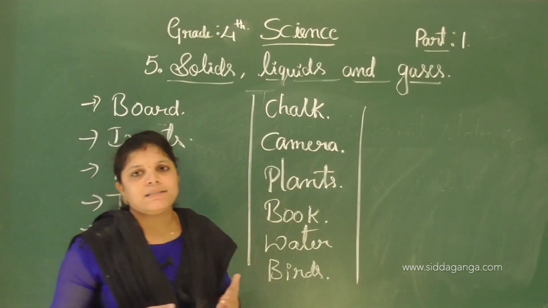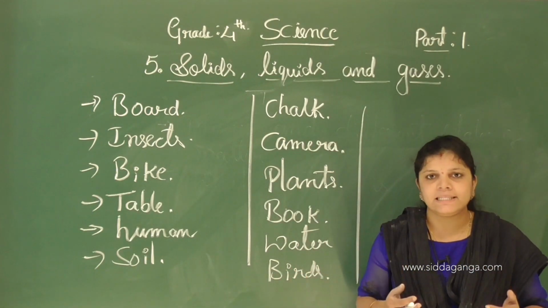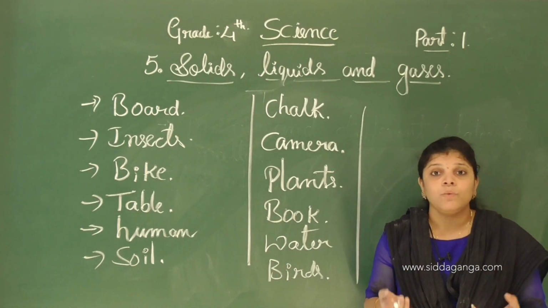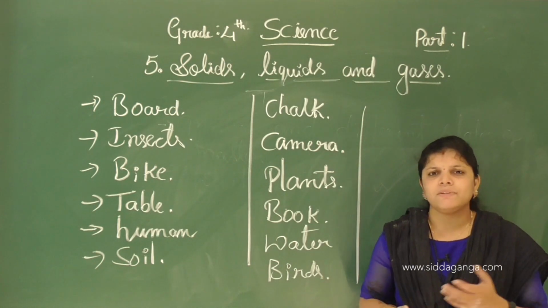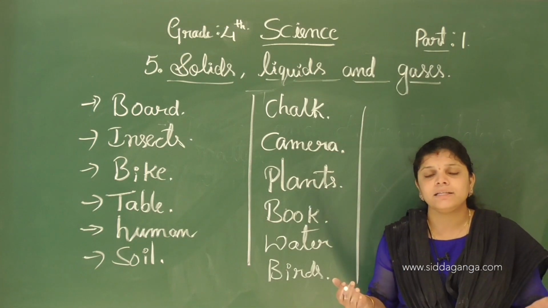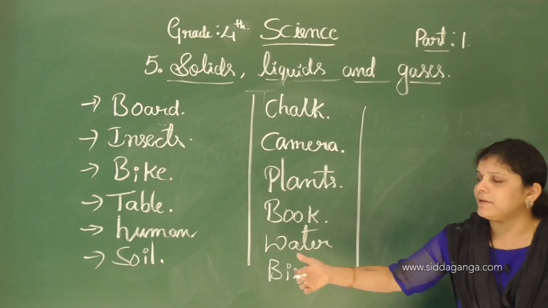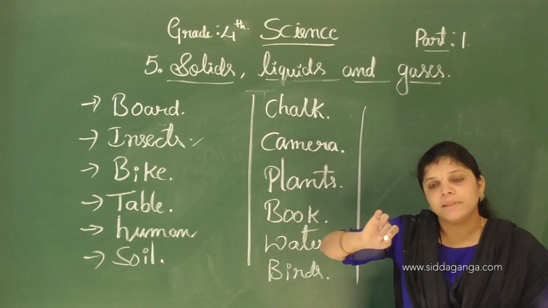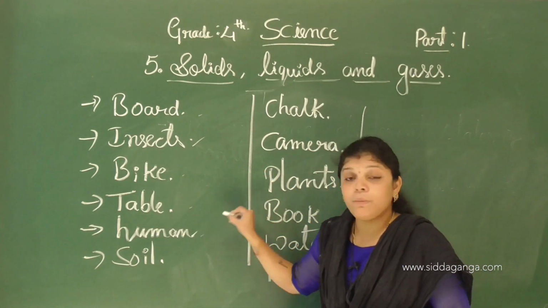In these things, some are natural and some are man-made, isn't it? You already learned what natural things and man-made things are. Natural things are things gifted by nature, and things made by man are called man-made things. In this list, some are natural, some are man-made. The insects are a natural thing, and the bike is man-made, board is man-made, table man-made, and human is a natural thing,